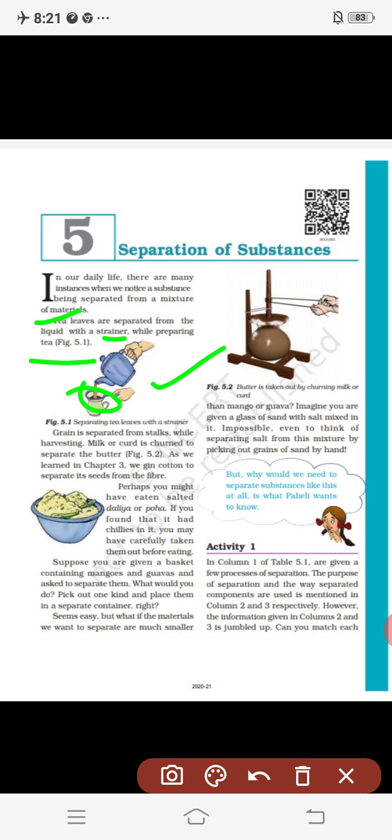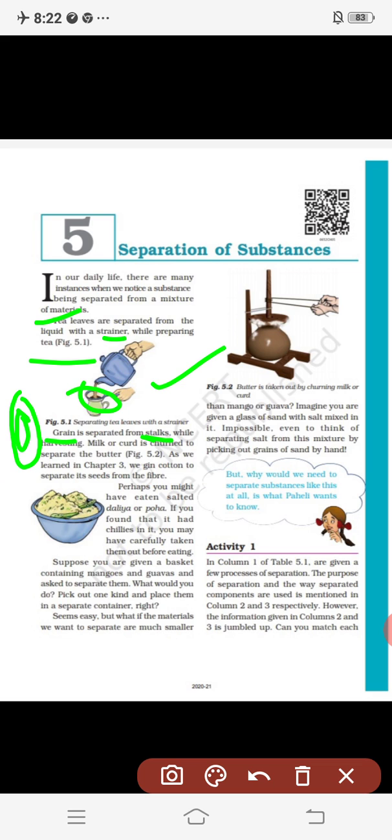There are many things we can use to separate a wanted substance from an unwanted substance. We have seen how tea leaves are separated from the liquid, the tea, by using a strainer. Similarly, grain is separated from stalks. Do you know what stalks are? Suppose there is wheat, and over the wheat there is a yellow part. That yellow part is called stalks. So grain is separated from stalks.